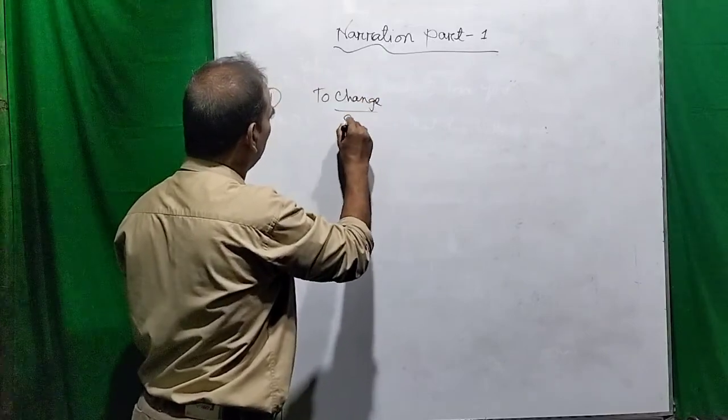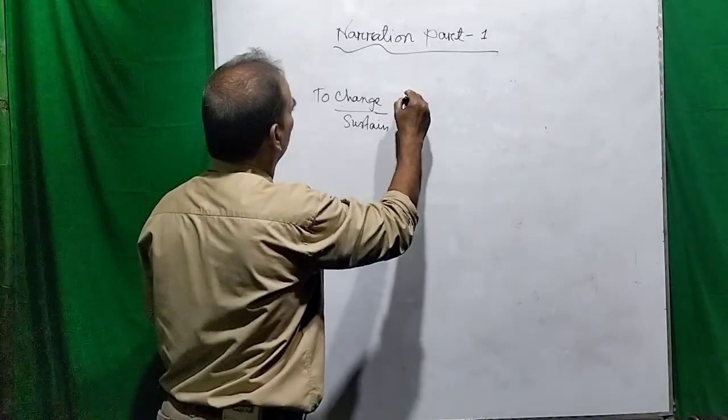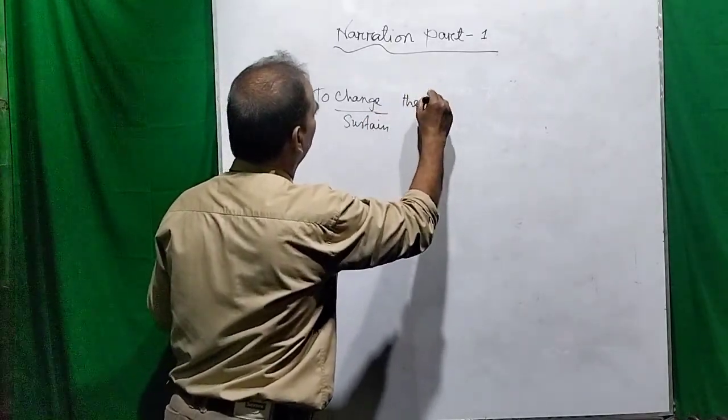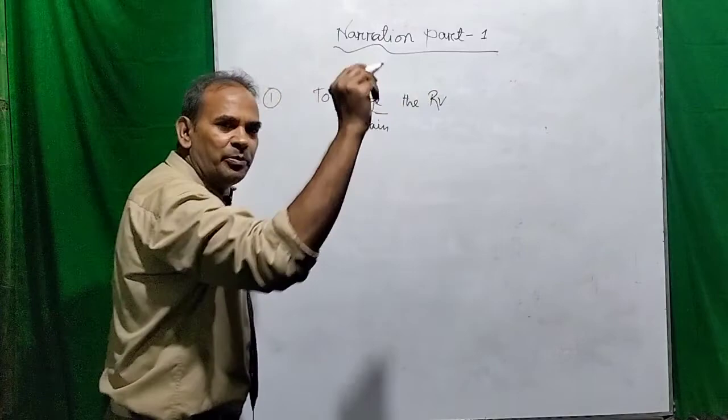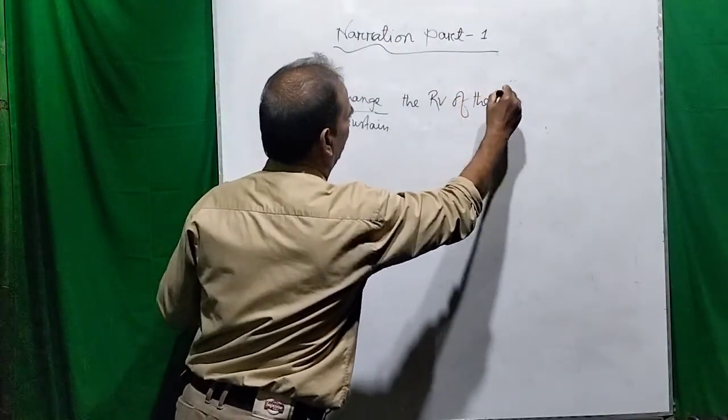It is to change or sustain the RP, that means the reporting part of the direct speech.